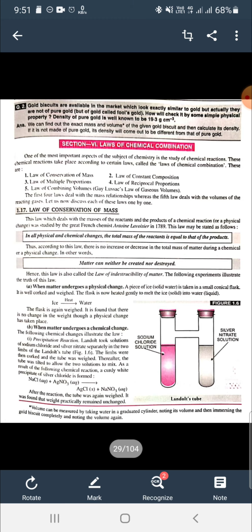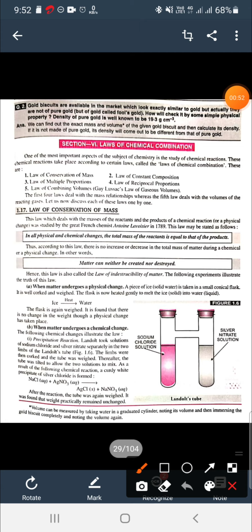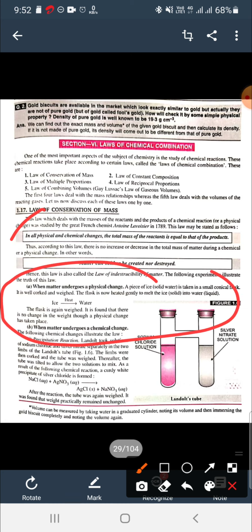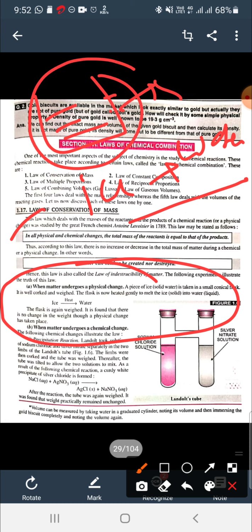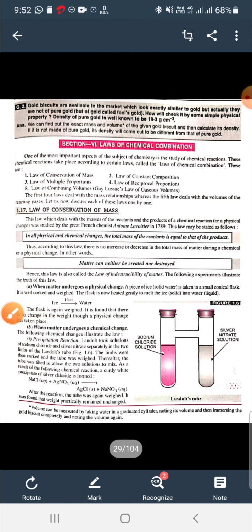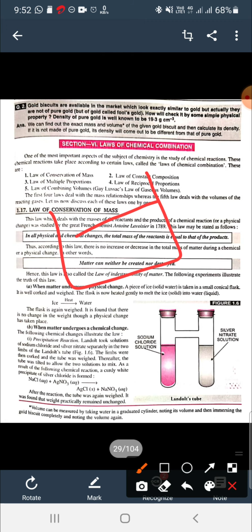The first example is when there is a physical change, such as ice changing into water. Let us suppose ice is taken in a beaker and the weight of the beaker containing ice is 50 gram. Then we heat the beaker, the ice starts to melt, and after it changes into water we weigh the beaker again.